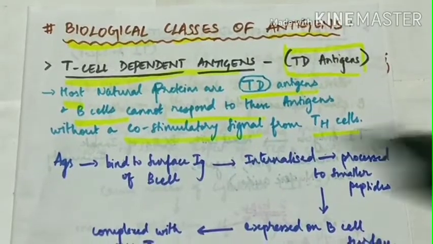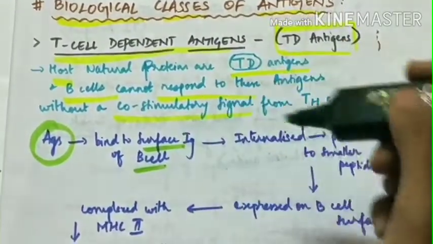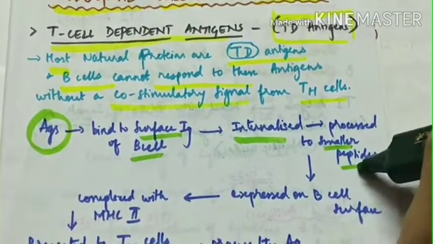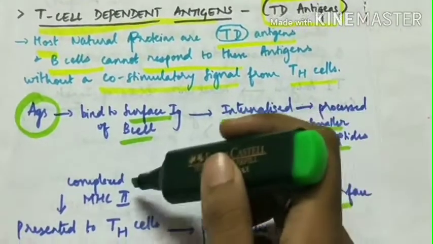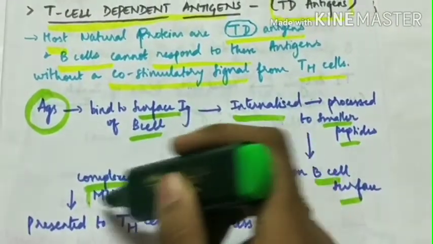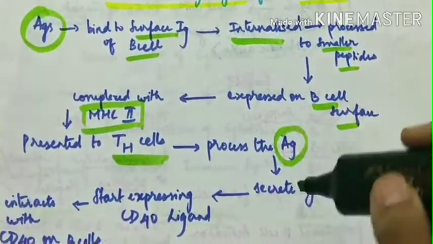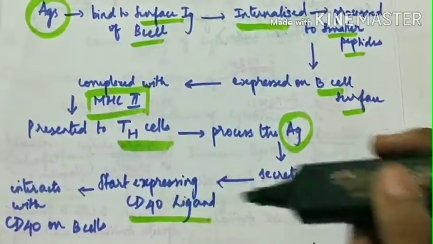So now let's see the mechanism. Antigens bind to the surface immunoglobulin of the B cell, which are internalized and processed to smaller peptides, and these are expressed on the B cell surface, complexed with MHC class II, presented to T helper cells, and these T helper cells process the antigen, secrete cytokines, and they start expressing CD40 ligand.